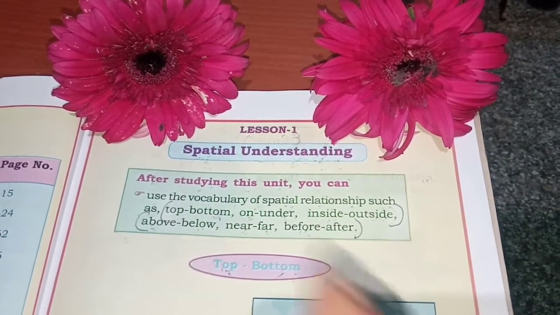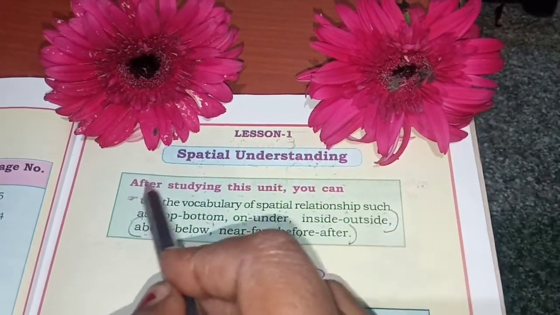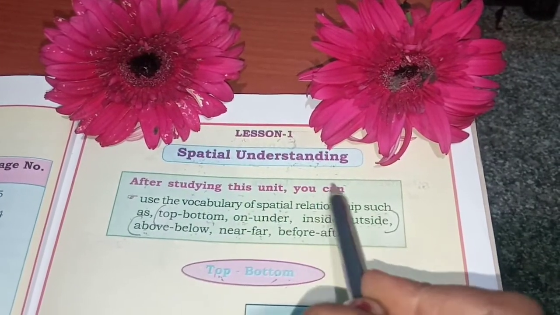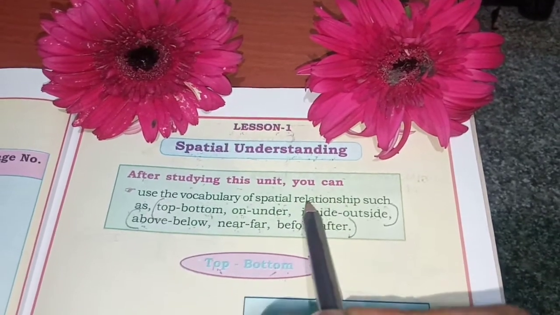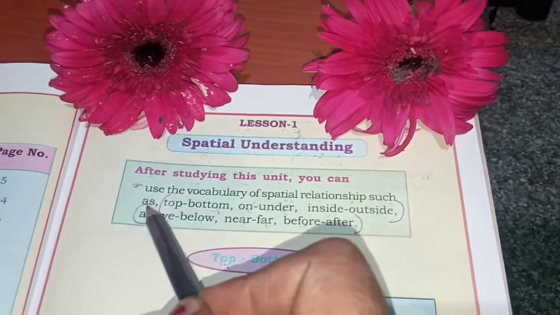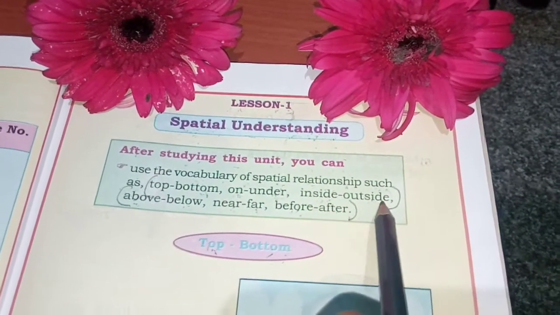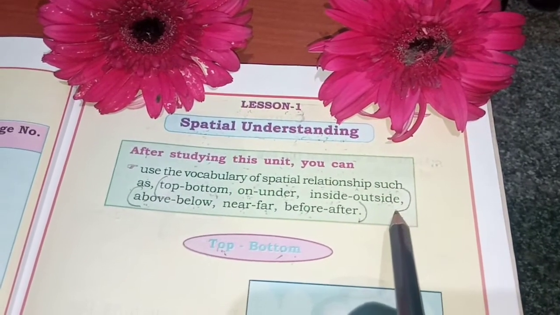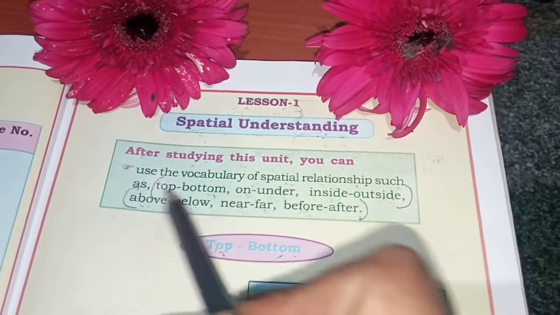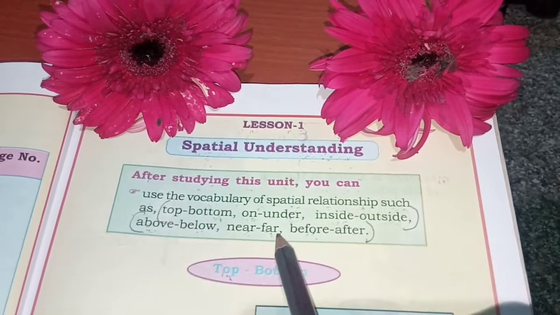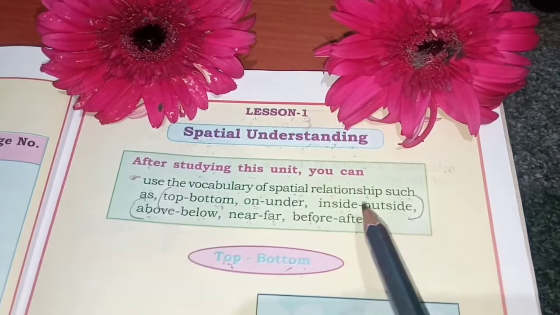So we continue our lesson number 1, spatial understanding. After studying this unit, you can use the vocabulary of spatial relationship such as top, bottom, on, under, inside, outside. Till here we have done our class last week. So today we will continue from above, below, near, far, before and after. Okay. Take page number 10.